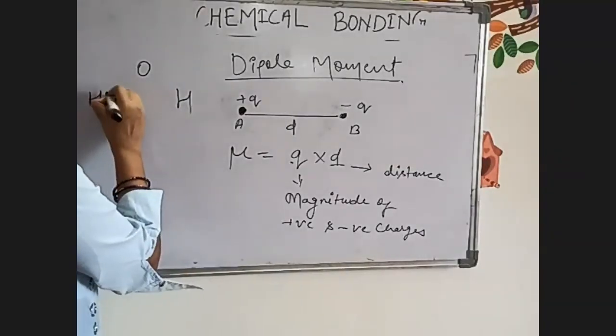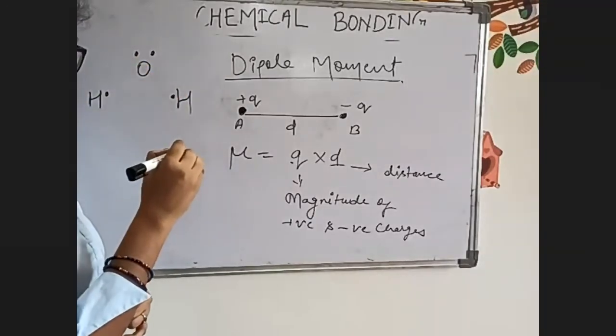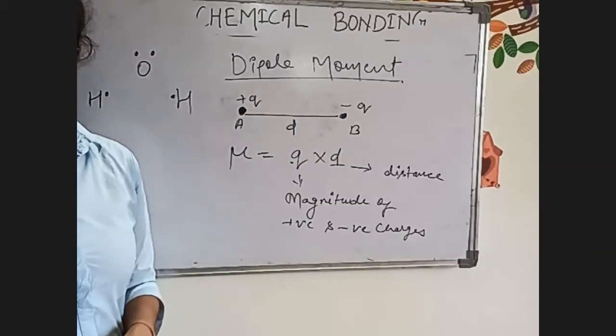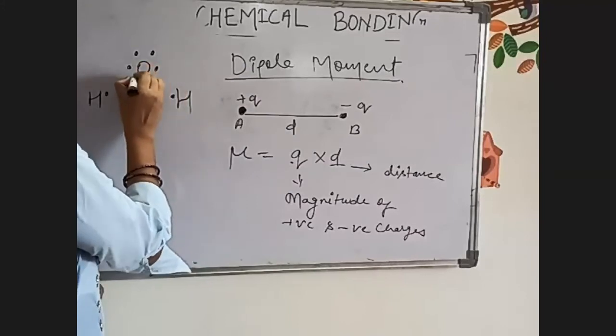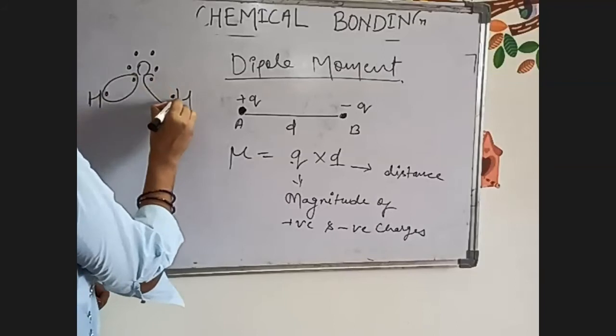Here one and here one, shared like this. So it will be like this.